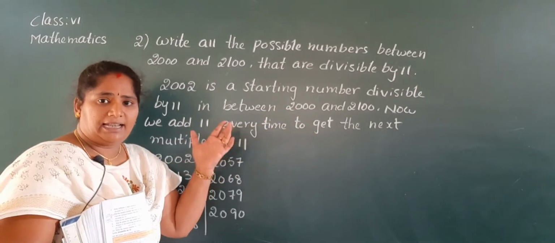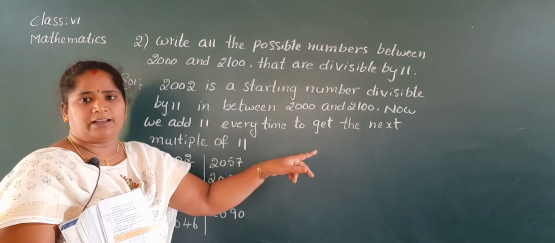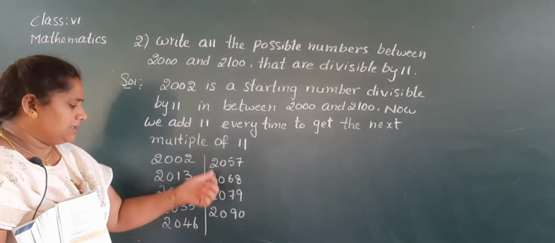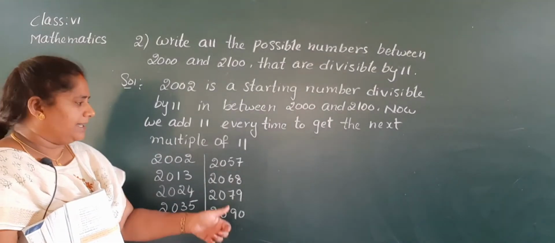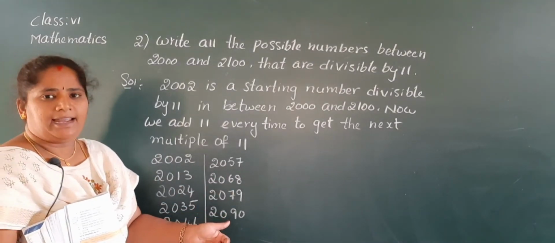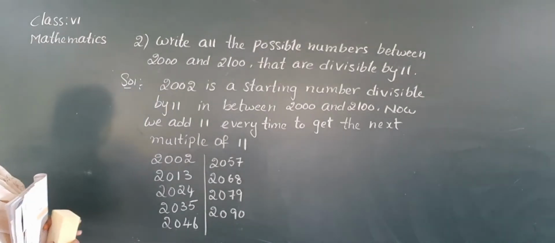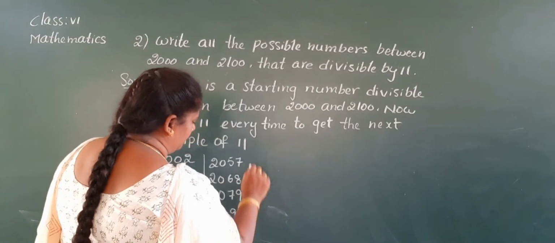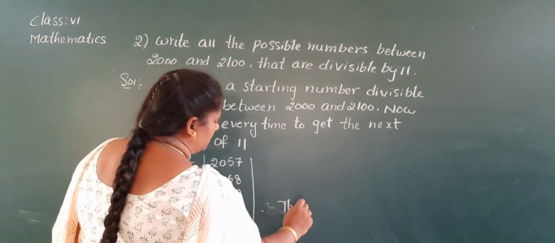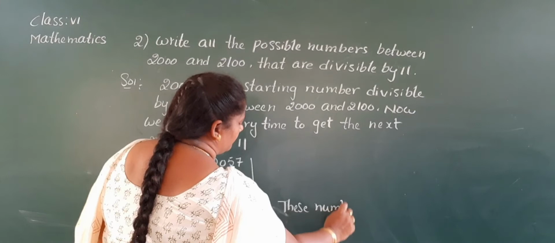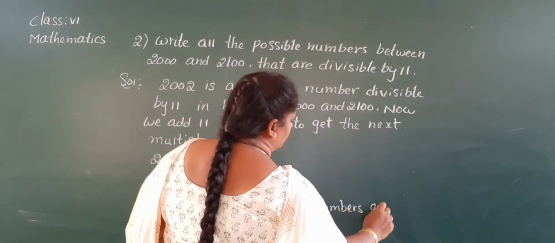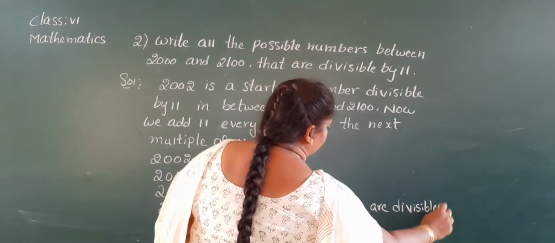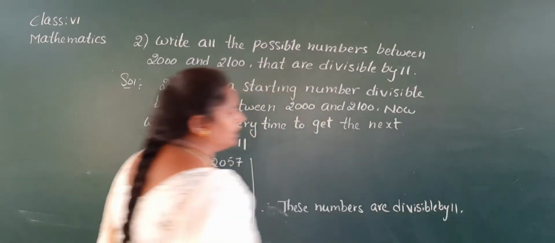Now we add 11 every time to get the next multiple of 11. See, 2002, if you add 11 we get 2013. So in the same way we write up to 2090. So these all numbers are divisible by 11. Okay, ma? So these numbers are divisible by 11. Write down in your classwork neatly, children.